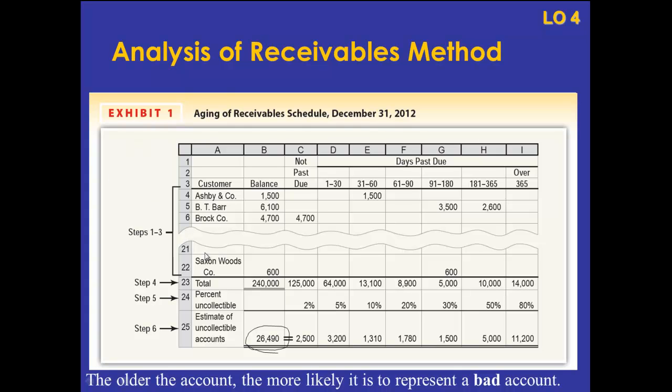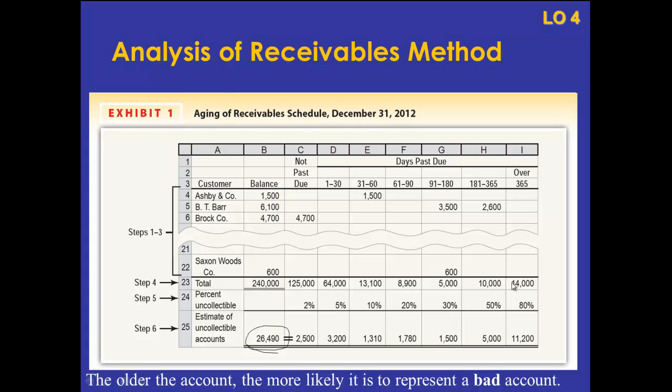What we need to understand is that there are a bunch of different accounts receivables that all total together $240,000. We're going to take this $240,000 and we're going to categorize it based on how old the amounts are. Okay? So for example, $125,000 of this $240,000 is not past due. We work our way on over here. Let's just stop here for example. $8,900 is between 61 to 90 days past due, and we have $14,000 that's over a year past due.